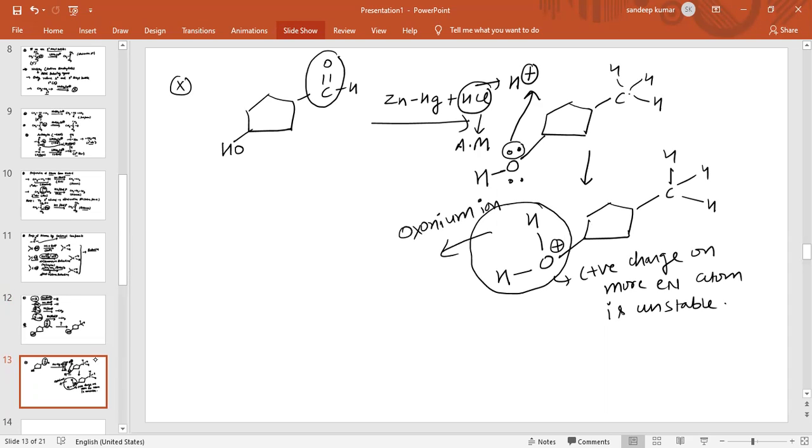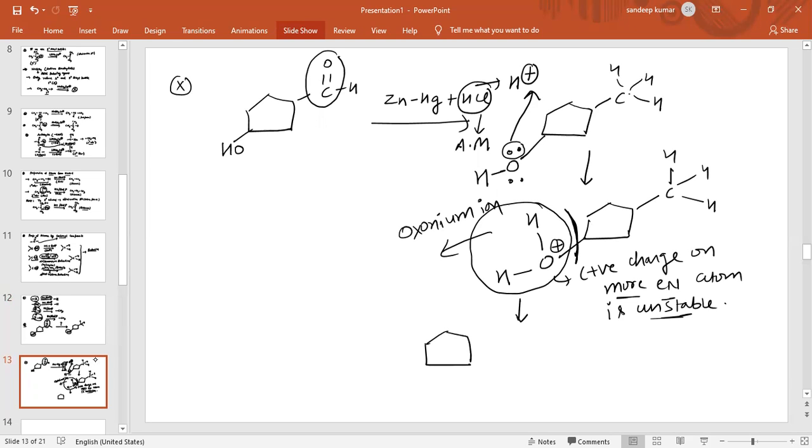Now it means this bond will break. Why will this bond break? Because these two electrons of this bond will shift onto the oxygen atom, since positive charge on a more electronegative atom is unstable. Now it will be like this.